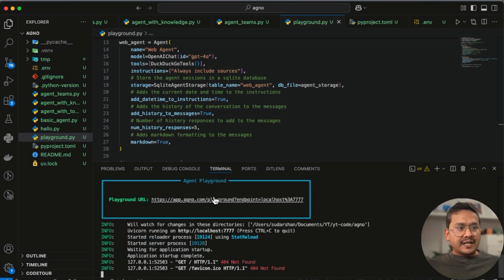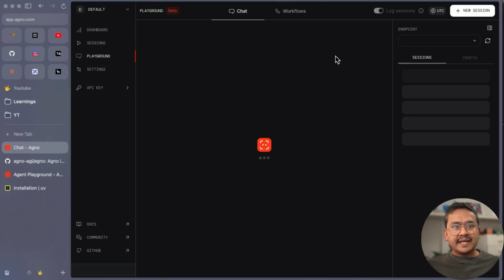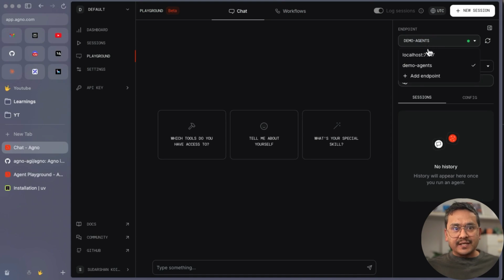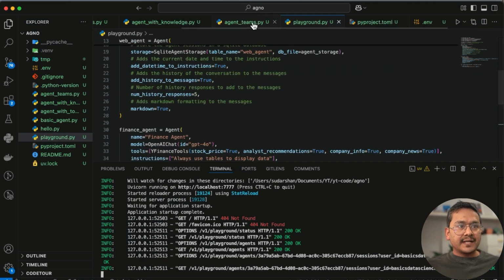Okay, there isn't. Now as you can see here, it's saying agent playground. So this is the link, right? You can just click the link here, or we already have the link here. If I refresh the page, and now if I go to the endpoint, you can see there is this localhost 7777. I can go here, and this is green, meaning that it is active, right? Now I can go here and ask the questions that I asked before.